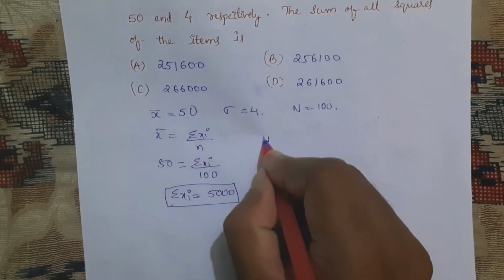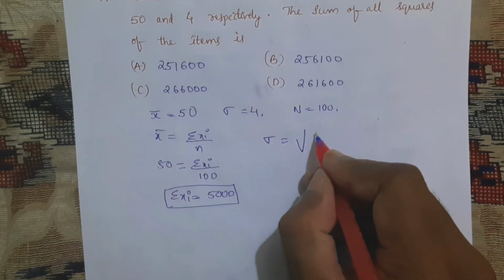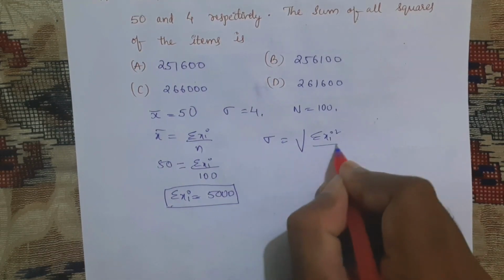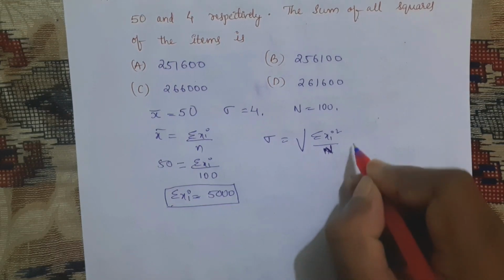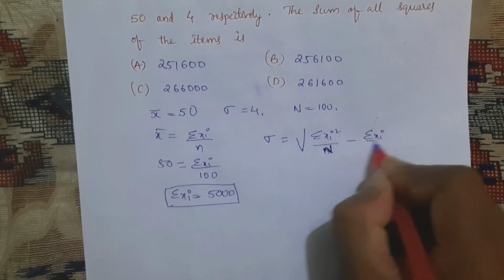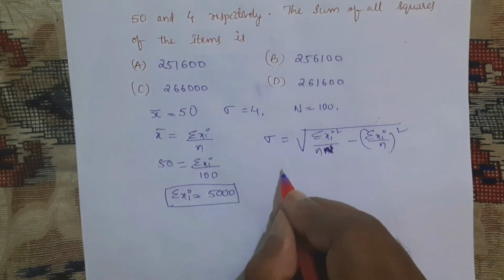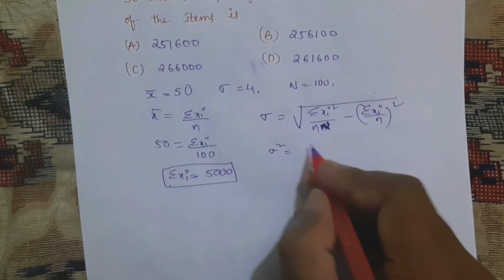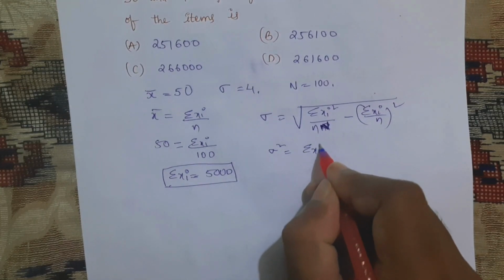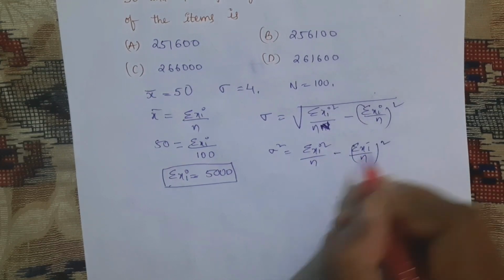Now, based on this, we can easily find those. Here we know the standard deviation formula: square root of sigma xi square by n, small n or capital N you can consider, minus sigma xi by n whole square. That means if you bring the square root here, it becomes sigma square is equal to sigma xi square by n minus sigma xi by n whole square.